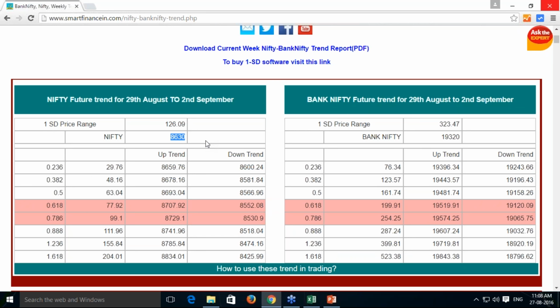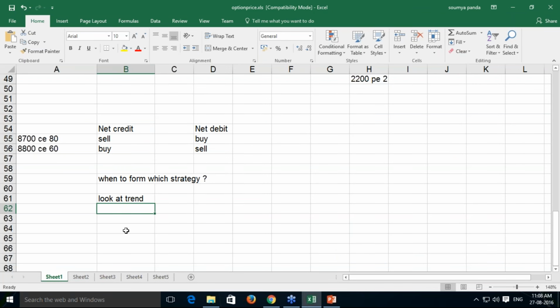Imagine we are getting a downtrend breakout, 8600 downtrend breakout we got. We have calculated a weekly trend, and based on this weekly trend I am telling that assume you have got a downtrend breakout of 8600. So once you get this downtrend breakout, you have two choices here. I got a downtrend breakout. So whether I should form a net credit strategy or net debit strategy.